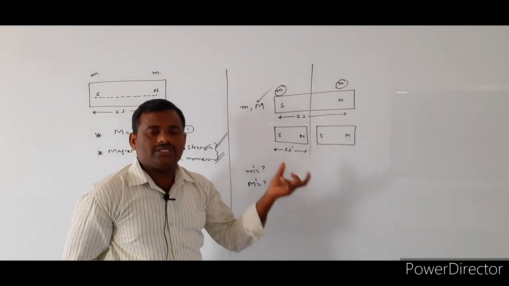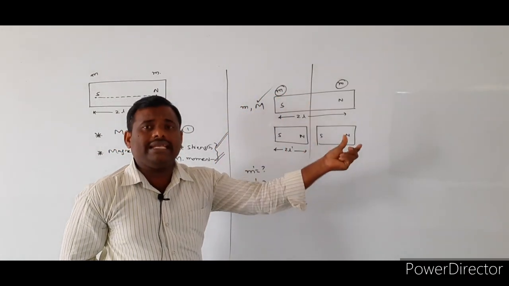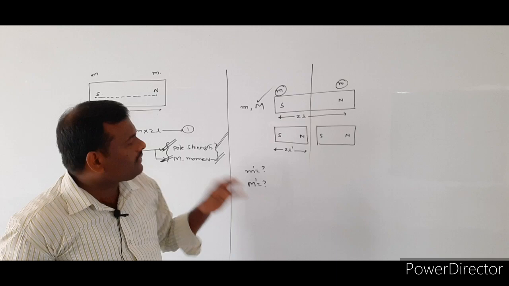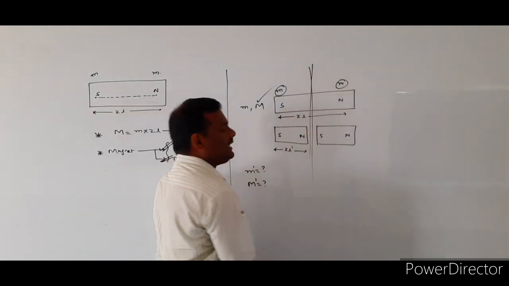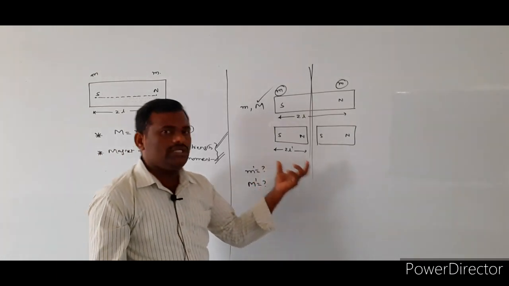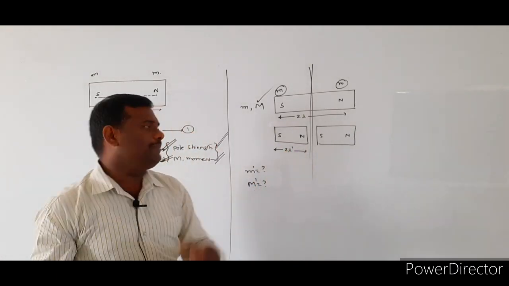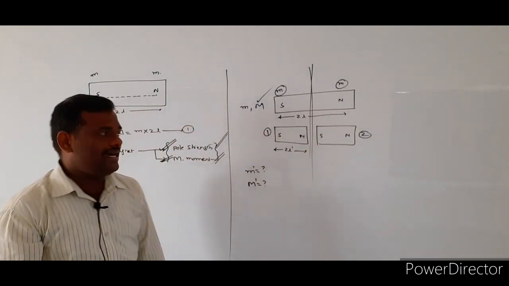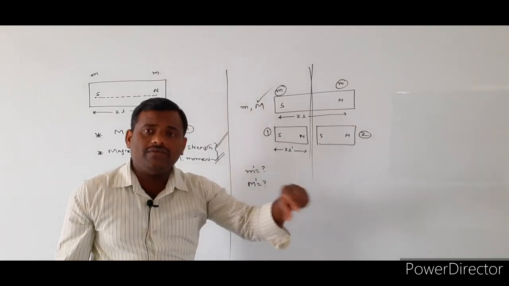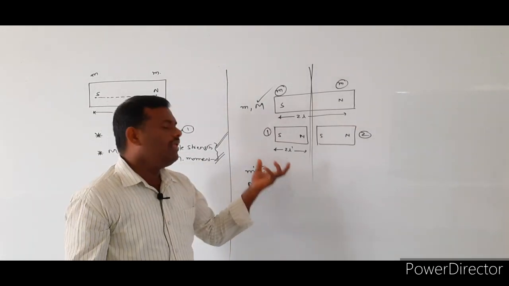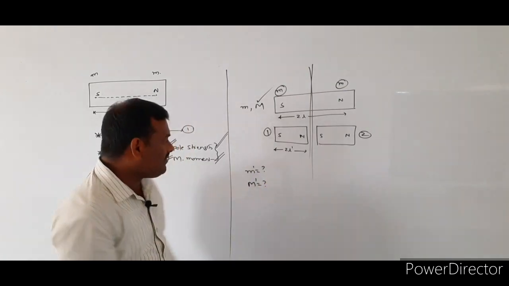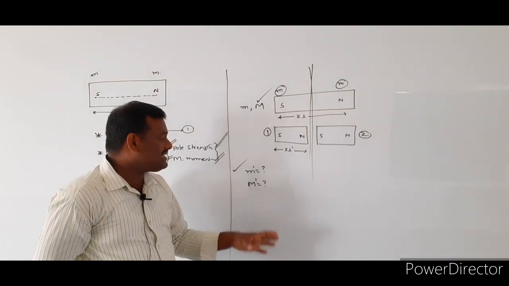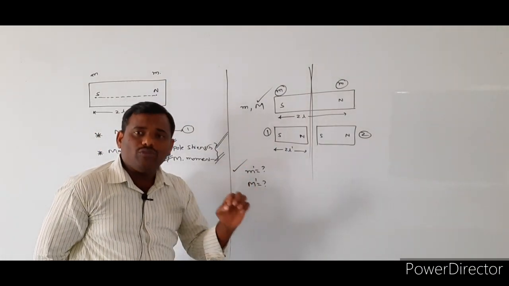So, our assumption is what? The initial pole strength of the given bar magnet is small m. Initial magnetic moment is equal to what? Capital M. Now, what we did, this given bar magnet will be cut into two equal parts. Whenever you cut the magnet into two equal parts, those two pieces act as individual magnets. Now, for each individual magnet, I want to calculate the new pole strength value, as well as the new magnetic moment.